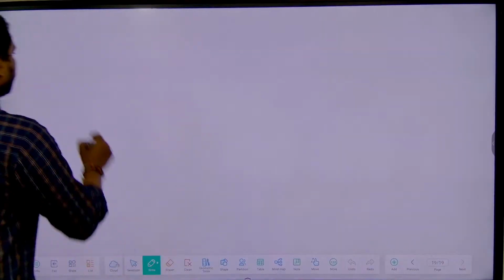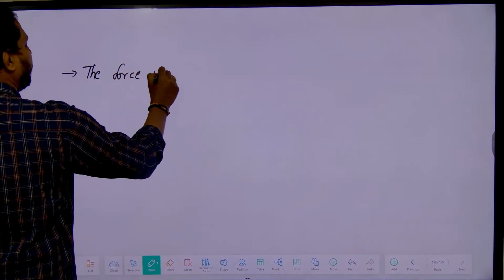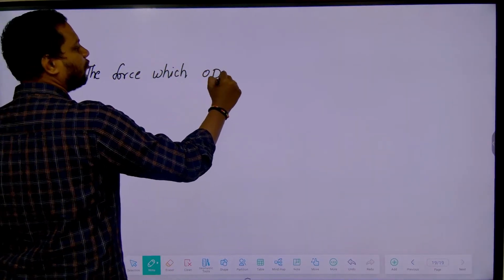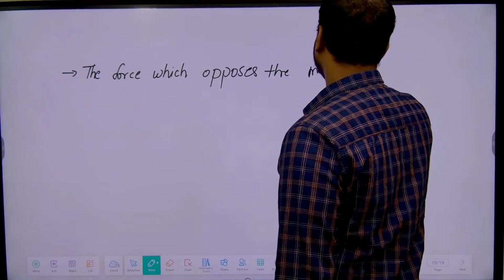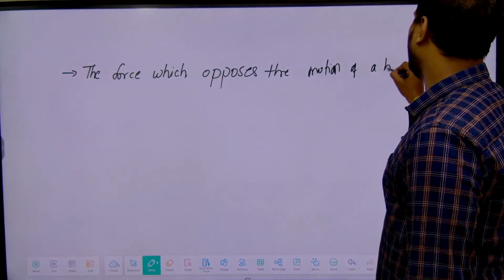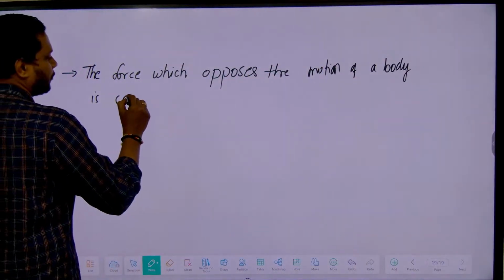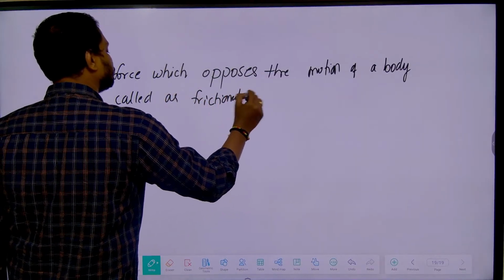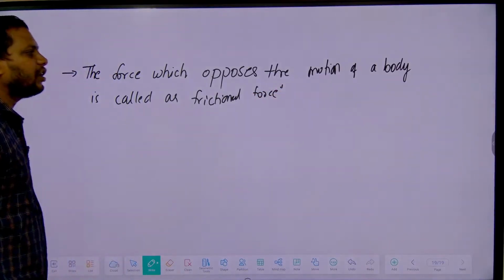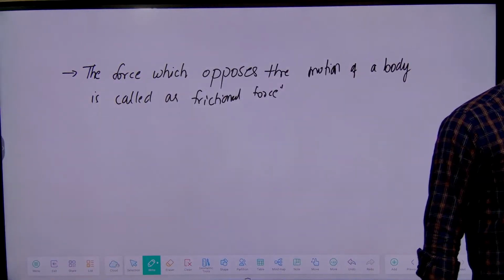So write down frictional force. What is frictional force? The force which opposes the motion of a body is called friction force. What does it do? It always opposes the motion of a body. That is called frictional force.